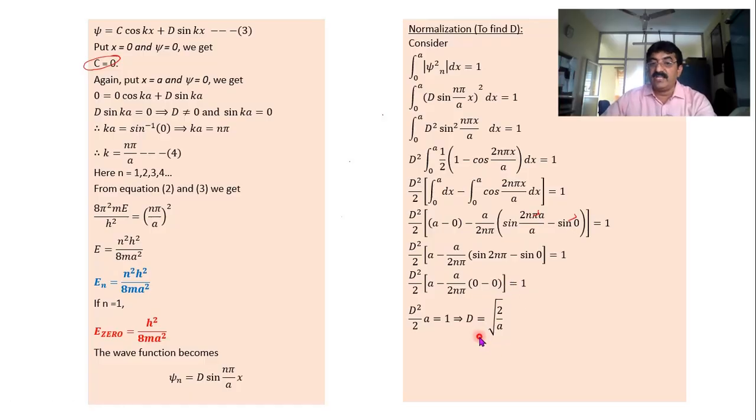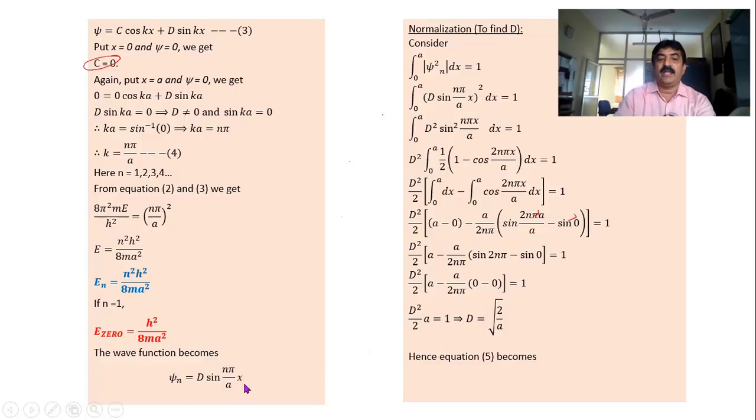This particular step you can make out. So now I have the d value. Look at the d value. D is not 0. That's what I told you, d cannot be 0. Yes, d is not 0 now, and d is not negative, d is not imaginary. Now I can substitute this d value in this psi equation.